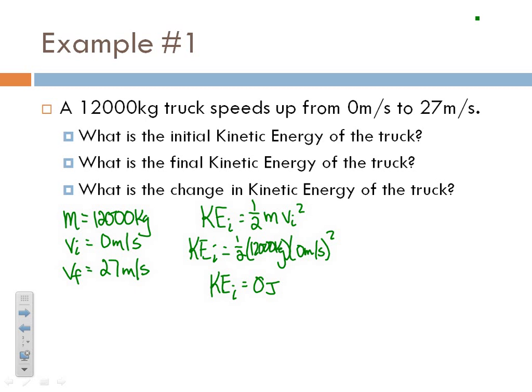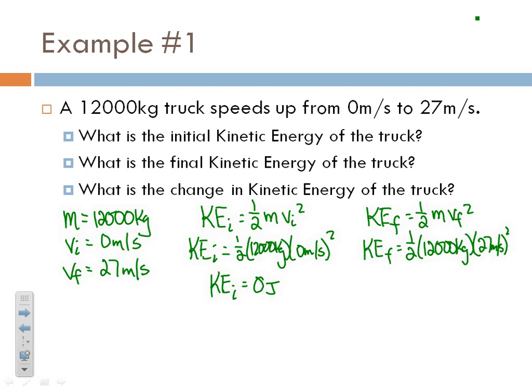After a few seconds, though, now we have a velocity, 27 meters per second. And so our velocity has changed. That means our kinetic energy has changed. So now we have a final kinetic energy, and we take 1/2 times the mass times our final velocity squared. So we can do 1/2 times my 12,000 kilograms times my velocity of 27 meters per second.